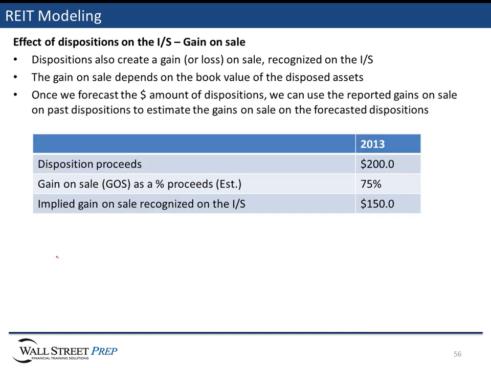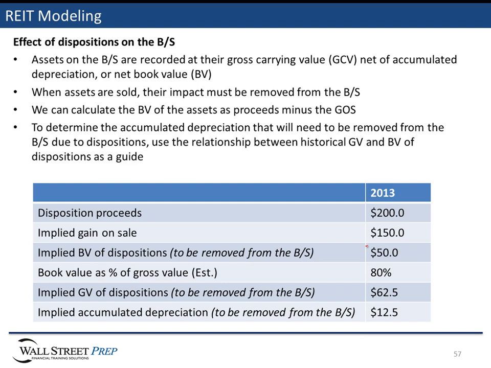In our prior example, we said the proceeds were $200 million. The gain on sale is going to be $150 million, for which we look at the historical ratio to guide us, and that enables us to back into the implied book value. That's what's going to be removed on a net basis from the balance sheet. But there are actually two things being removed from the balance sheet when you remove an asset: the gross carrying value, the original purchase price of the asset, as well as all of the accumulated depreciation. So it's the two things netted against each other that amount to 50 that are being reduced from the balance sheet.